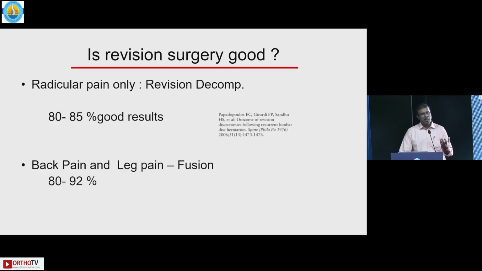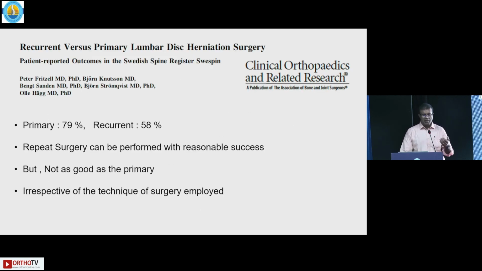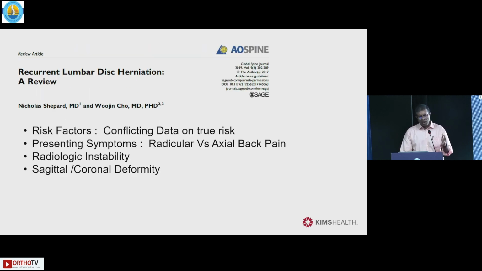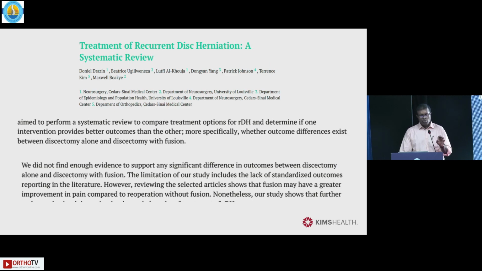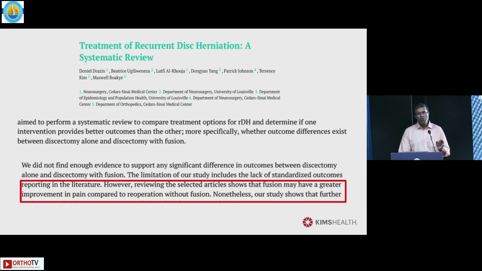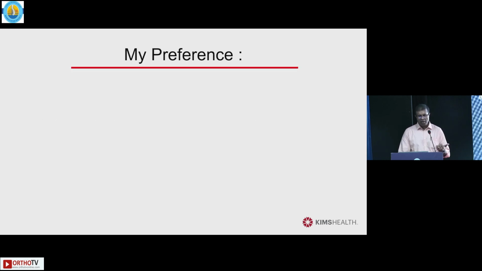So is it good? Yes, the results are very promising. If you look at these results, a later review says that the current rate has a 58% chance of success. Remember, not as much as a primary surgery. Various things have been discussed regarding the indicator factors, but no surgery has been found to be better. This was an interesting paper published in 2023, which looked at all the features of revision discectomy, and it came out saying that fusions offer better results than just revision decompression in case of recurrent disc herniation.